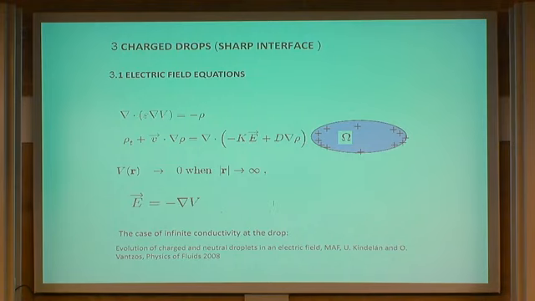So if this K is very large, you have very large conductivity, so charges move very easily. If K is small, you have very low conductivity, so it's very difficult for the charges to move. But if you put diffusion to still get a sharp interface, you're putting linear diffusion, right? This diffusion is piecewise constant. So it's constant in the liquid, and in the surrounding media it is a constant but different.